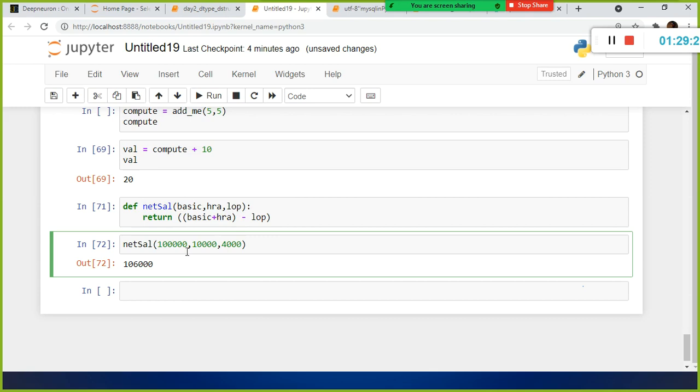You cannot specify HRA first, because HRA you define in the middle. It will get confused, right? It's something like garbage in, garbage out. So whatever order you specified inside the parenthesis for the parameters, you need to pass the values accordingly.